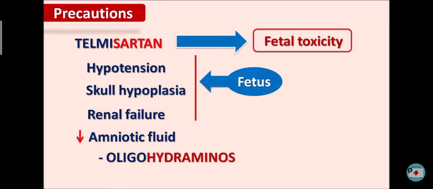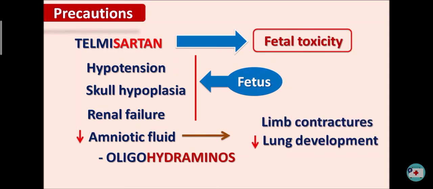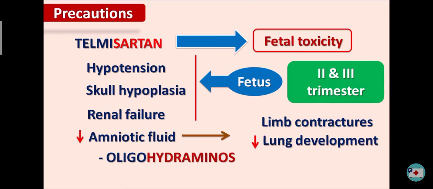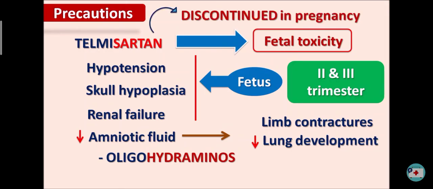When this amniotic fluid is reduced, it results in limb contractions within the fetus as well as decreased lung development within the fetus. And particularly the fetal toxicity is more pronounced in the second and third trimester of the pregnancy. That's why all the sartan drugs should not be used in pregnancy, and this drug should be discontinued whenever pregnancy is confirmed. So this is one of the important precautions of telmisartan.